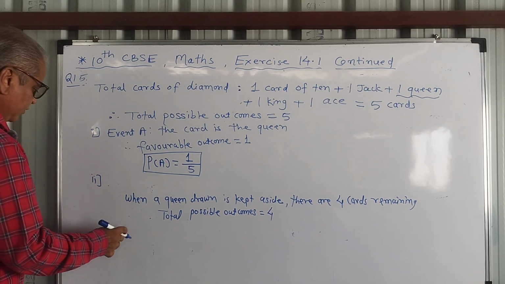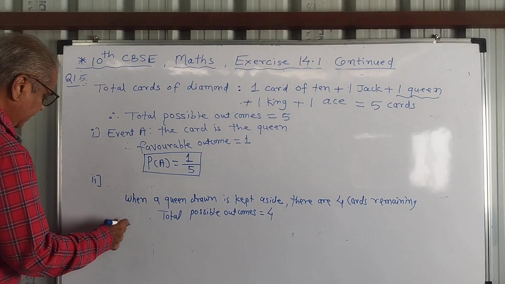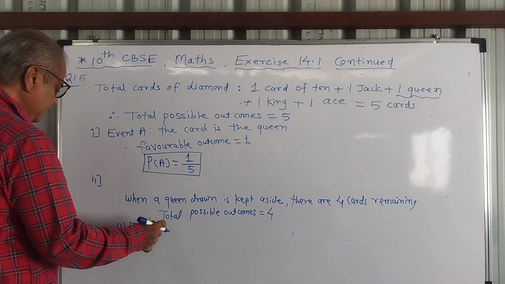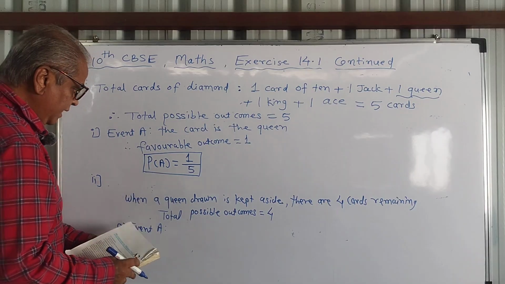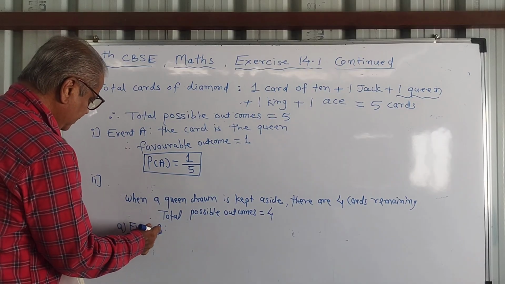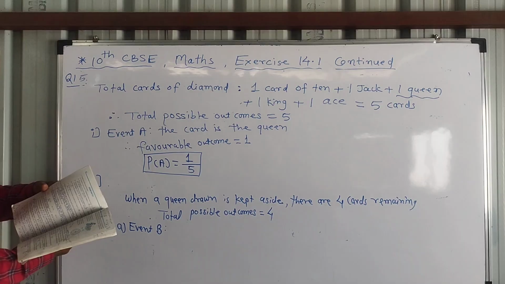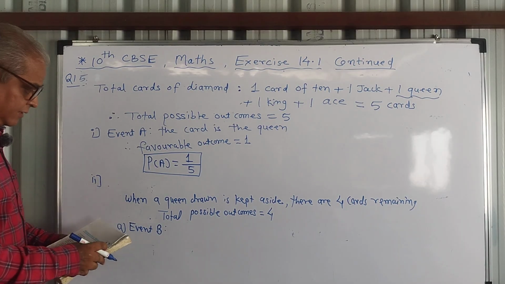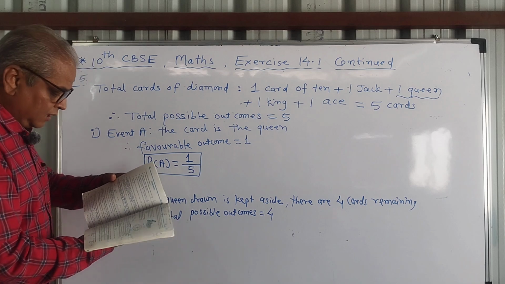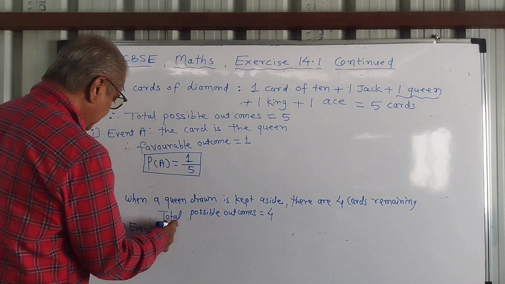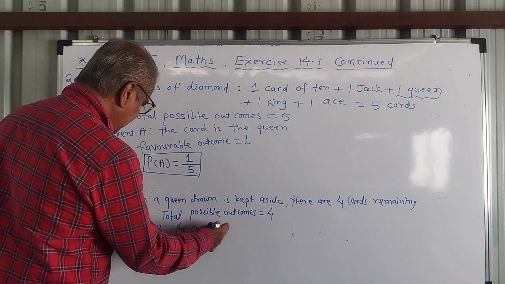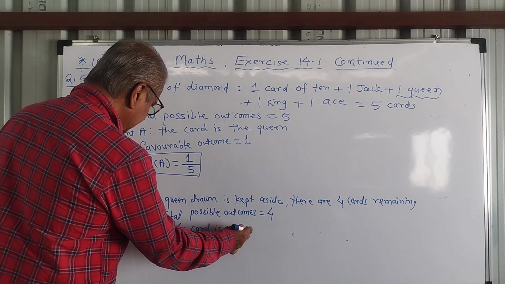Now I will write event here. There are 2 sub questions. Now sub question A, event B, that the card is an ace.